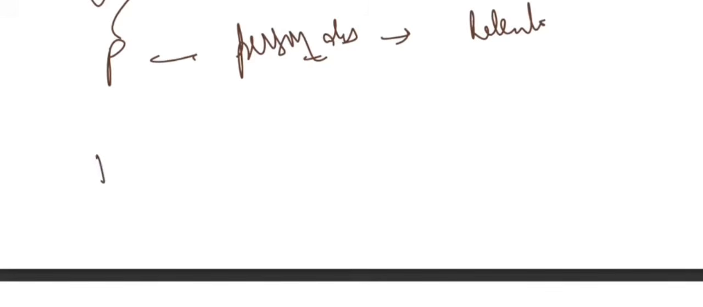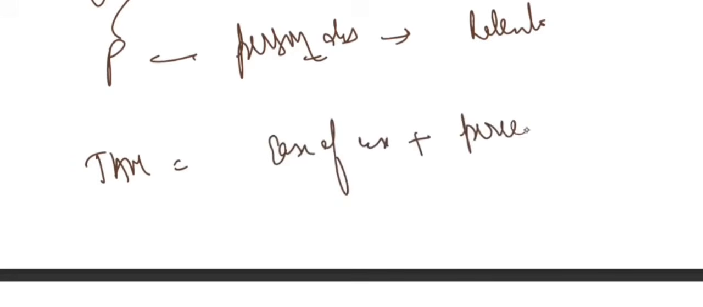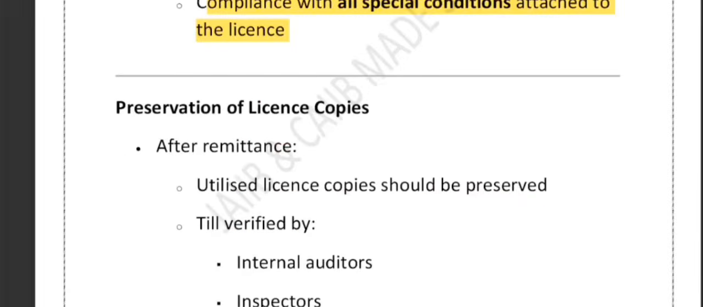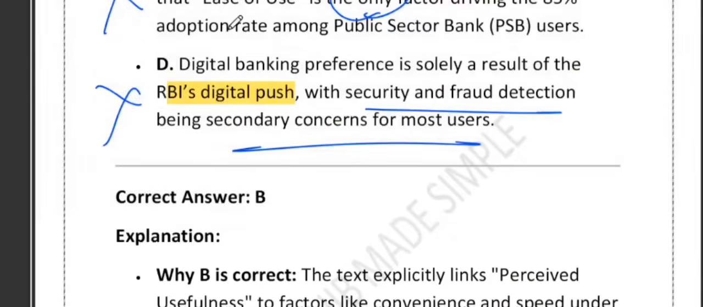So whenever you see the word TAM, just think of ease of use, plus think of perceived usefulness, plus think of trust. Convenience and speed are the primary adoption drivers. AI-based personalization is now a retention factor. And over one-third of customers may switch banks if expectations fail. Now, let's switch our focus to the next case study that we have.